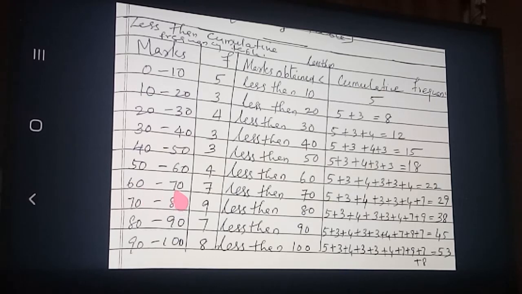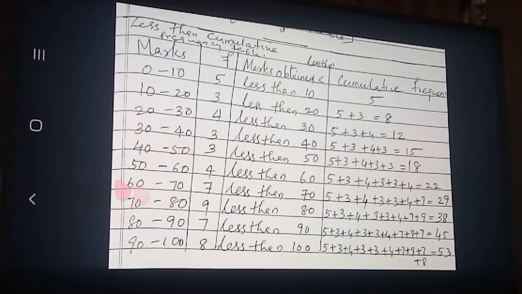Same way, less than 70. Less than 70, up to where? Less than 70 means all these students are coming in less than 70 only. Here all, these all are less than 70. Less than 70 means 69, 68, 60, 59, 55. So this all, 0, 1, 2, 3. These all are coming in less than 70. No? So those students are less than 70.